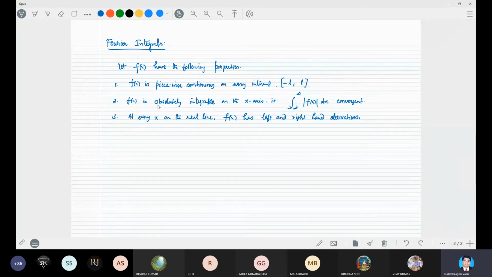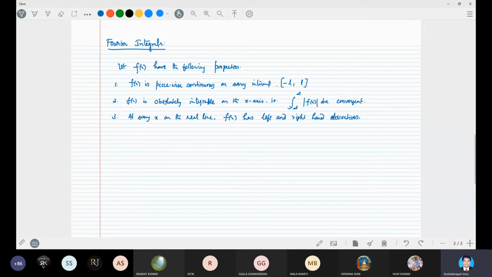We can substitute them directly in the series and simplify, taking L tends to infinity, because this is being considered over the real line, from minus infinity to plus infinity.